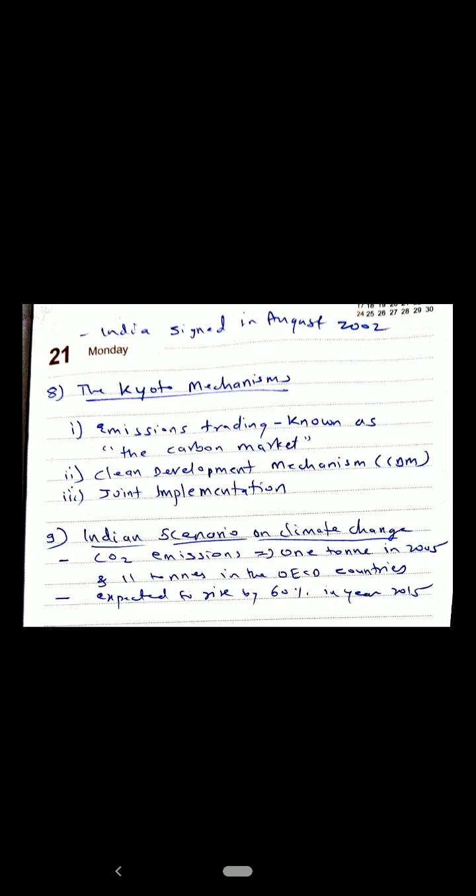And in short, what is the Indian scenario of climate change? As I told you initially, the CO2 emission by India is 1 ton in 2005, and definitely it has increased, but there is not much increase by India, and it is 11 ton for the other developing countries, and this is expected to rise by 60% in the year 2015. We are in 2020, and already it has increased by 60%.